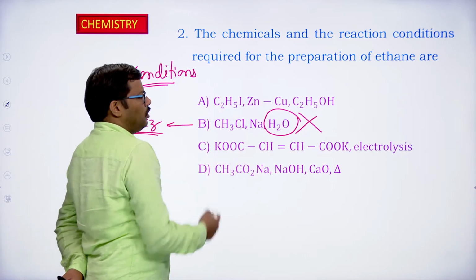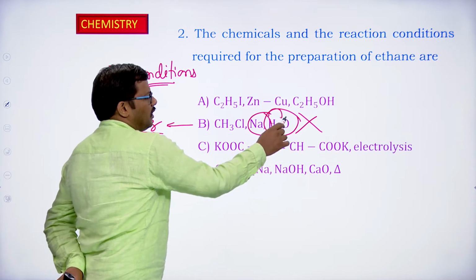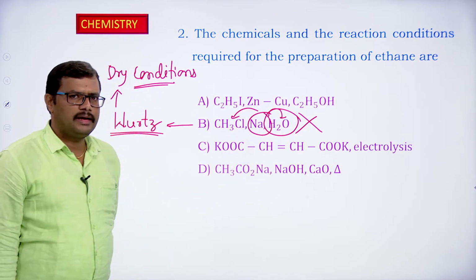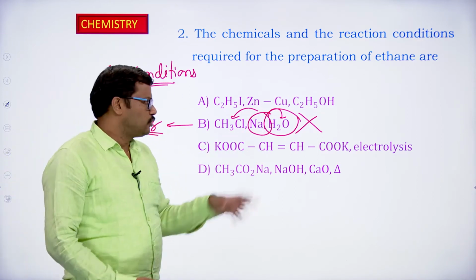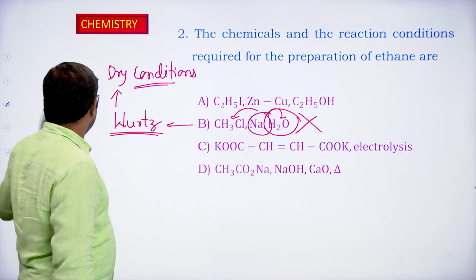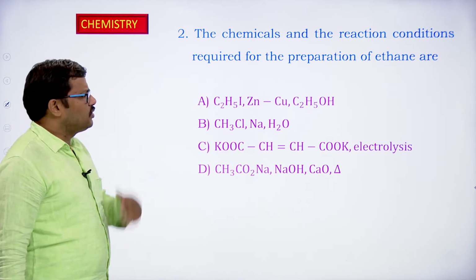Here ethane is not going to be formed, the metal is going to be reacting with the water instead of reacting with the alkyl halide. So dry condition has to be maintained. So here dry condition is not given. So second option is ruled out, right? Let us look at the third one.